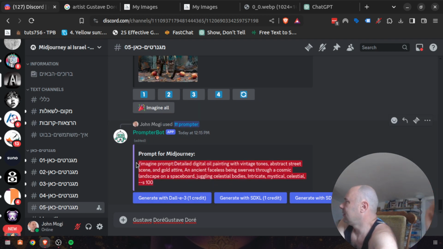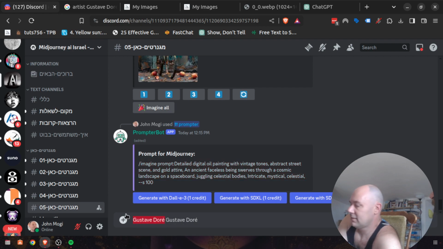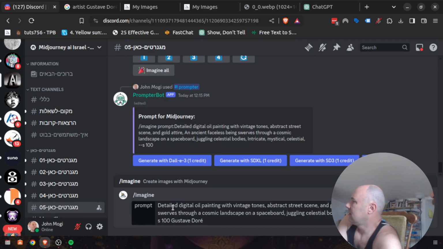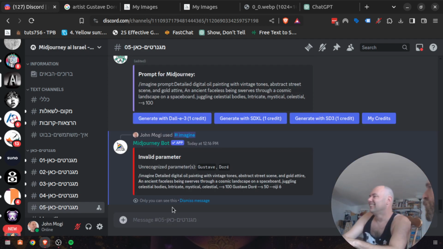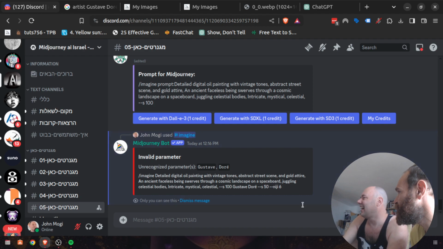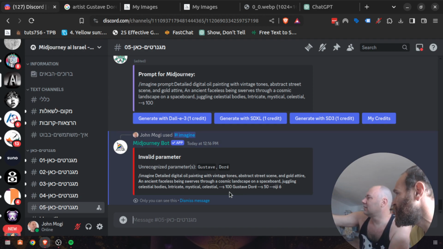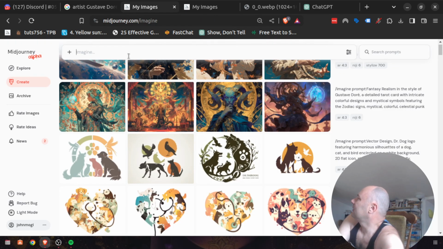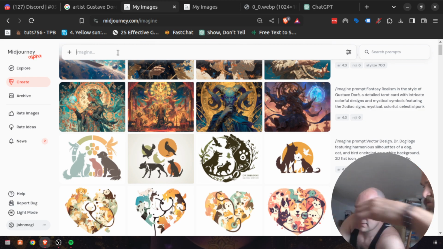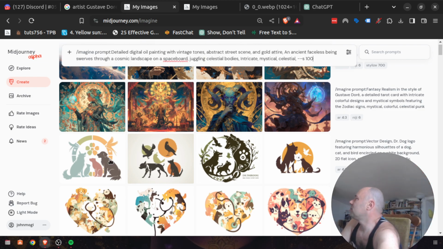We need to switch places again. Boom. No, Ubuntu, it didn't. The parameter needs to be before the 100. He thought they were parameters. It's funny. Here, maybe take the keyboard to the middle. Let's just check the imagine prompt.